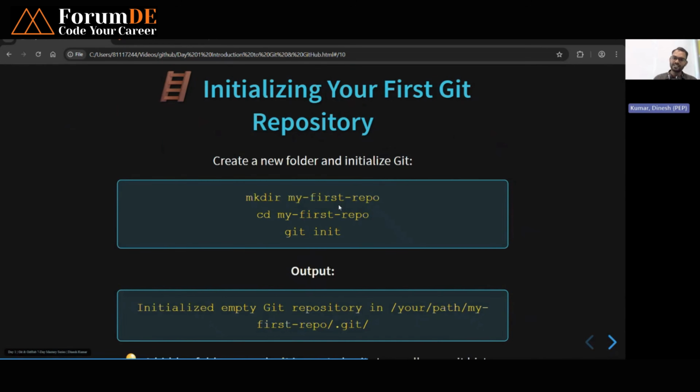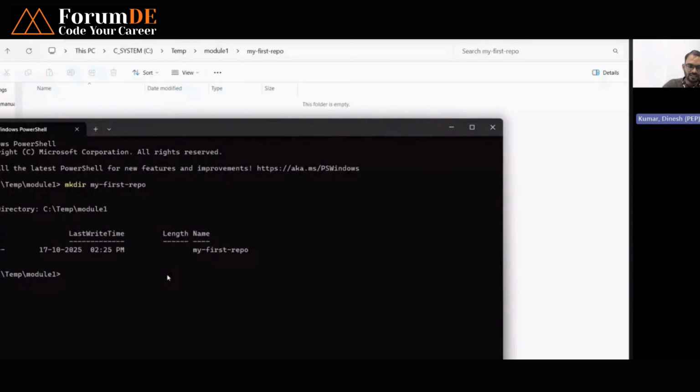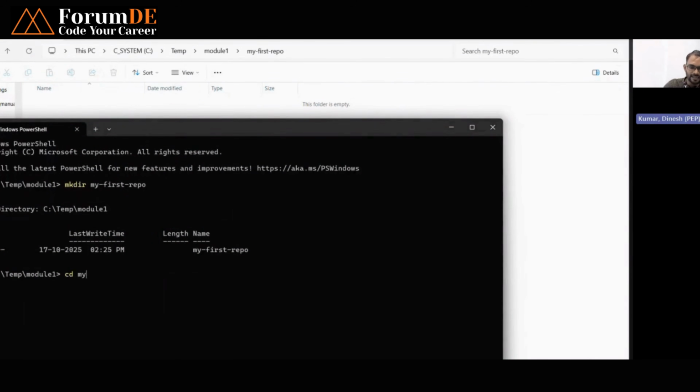How to initialize your first git repository on your machine. Suppose you want to initialize git on your machine, these are the commands you can use. I'm going to show you how it works. I'm pausing this, and now in the command section you have to go cd my first repo. Now you have to run git init.